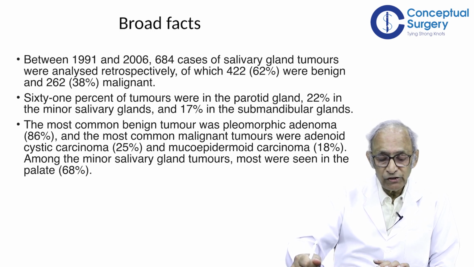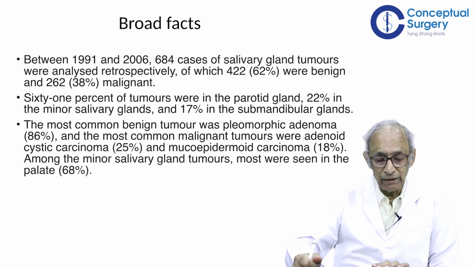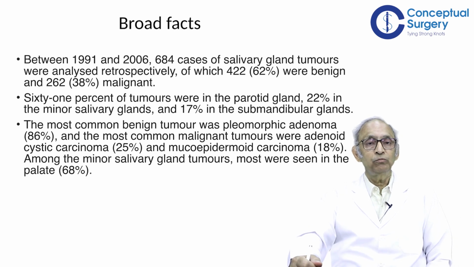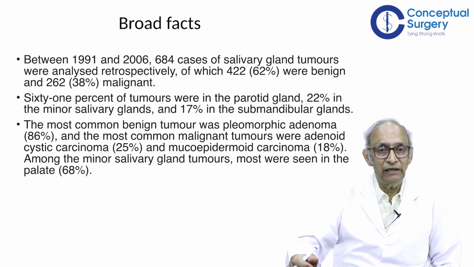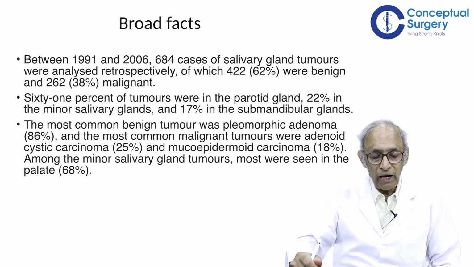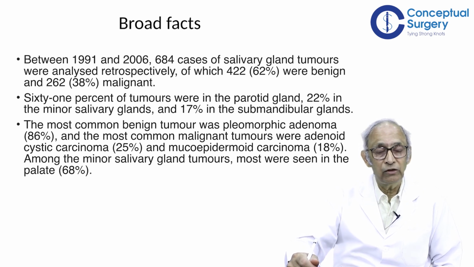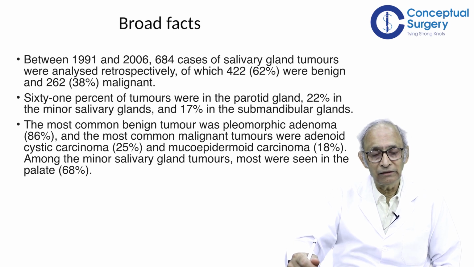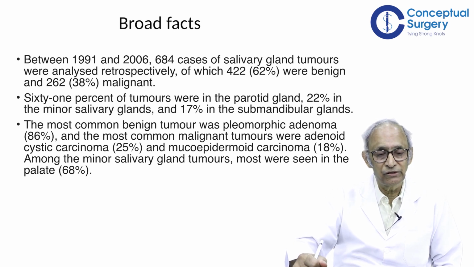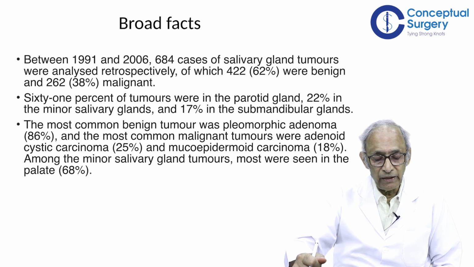And 17% only occur in the submandibular gland, and 22% occur in minor salivary glands. You must be remembering that minor salivary glands number around 1,000, and they are all over the aerodigestive tract. That means inside the lips, inside the cheeks, and in the pharynx, larynx and paranasal sinuses, they are all over. But the number of tumors they cause is about 22%.